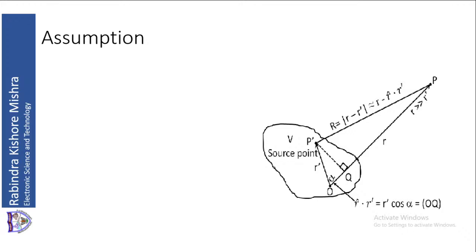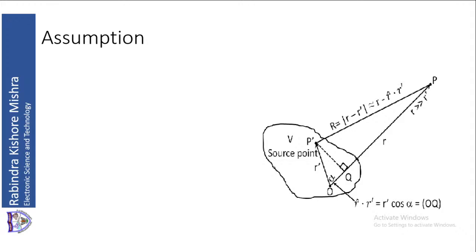So OP dash plus P dash P is equal to OP, or P dash P is equal to OP minus OP dash. OP is the vector R, OP dash is the vector R dash. Therefore, if the vector P dash P is capital R, then the magnitude of capital R is equal to the magnitude of R minus R dash.